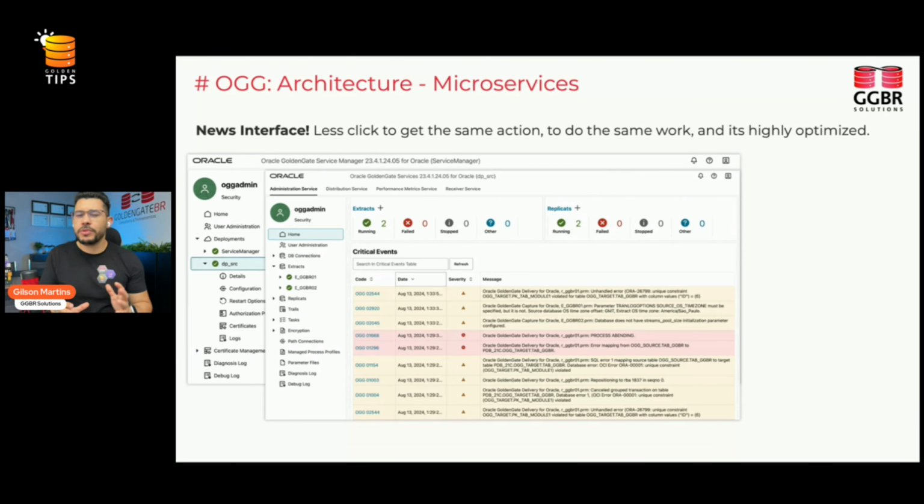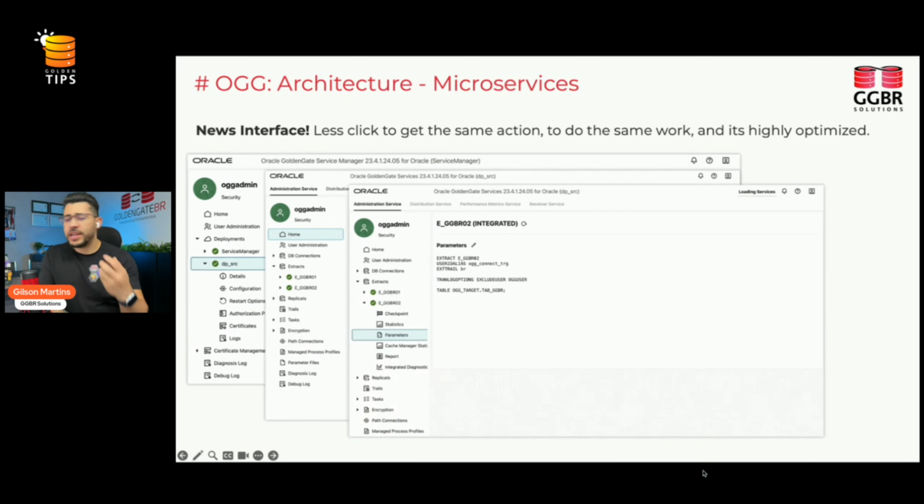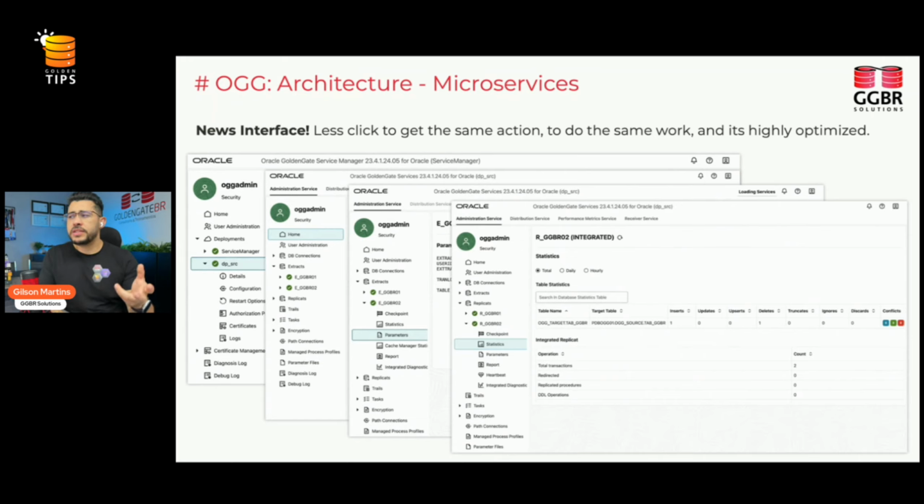But don't get me wrong, the errors are still the same. The only big difference here is that it has some colors to help you visually understand if the error is a big error or if it's a warning or things like that. But it's cool. This is too cool. Okay? And we also can change all the parameters. We can edit all the configuration through the web interface. We can see which tables are being replicated, how many records were inserted, updated, deleted. Everything that we can do in the command line, we can do the same in the web interface.